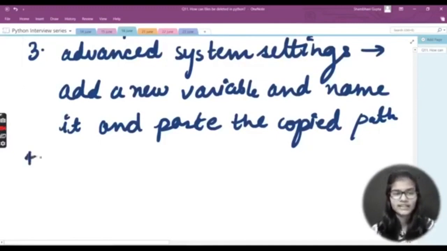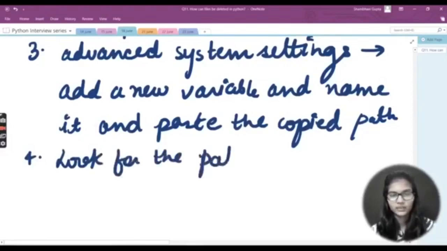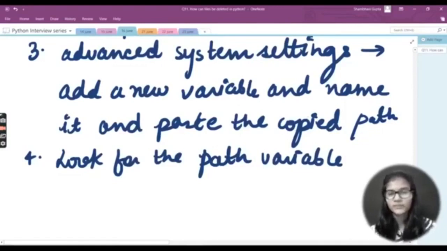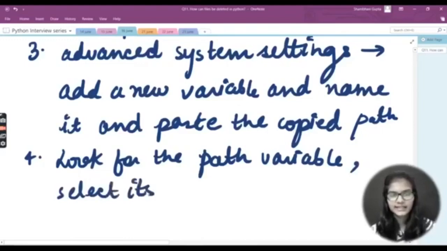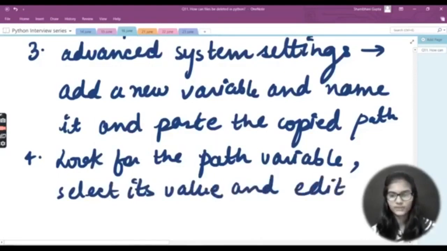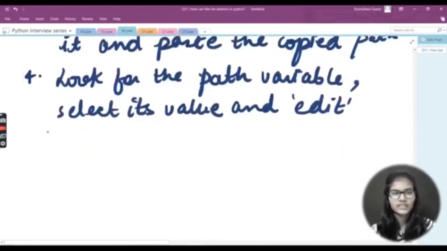Okay, after that the next step is to look for the path variable, the variable which you made right now, the one in which you saved your copied path. Look for the path variable, select its value, whatever it is having, and then select the edit option.